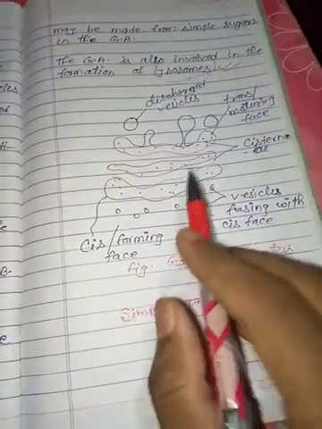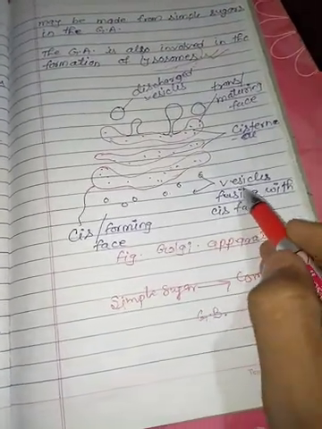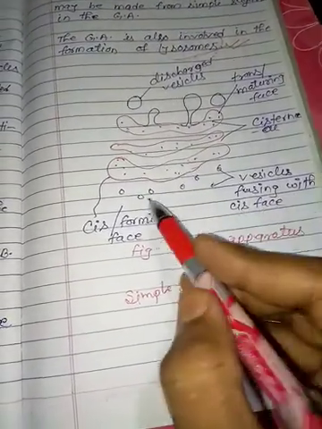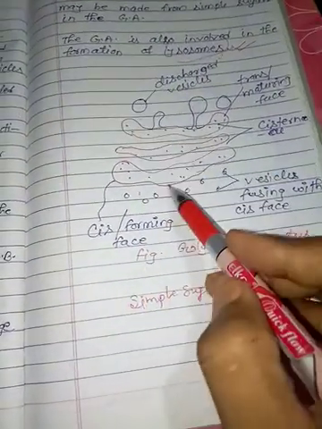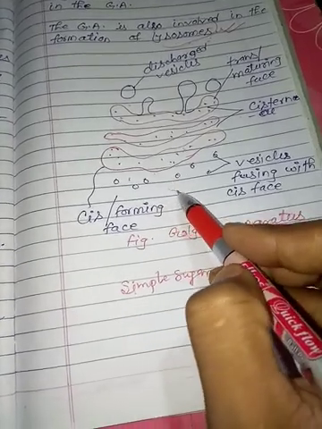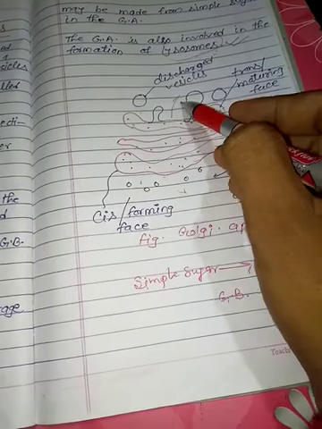So let's see the figure of this. It shows different vessels fusing with the cis face, and that face is called the cis face, and that face is called the trans face. The cis face is toward the endoplasmic reticulum and the trans face is toward the plasma membrane.